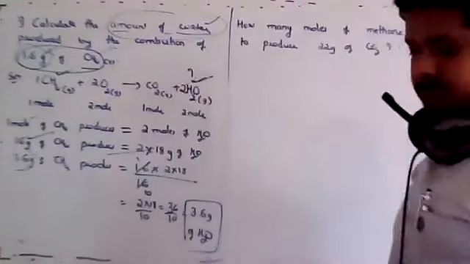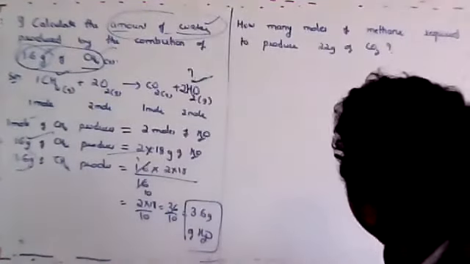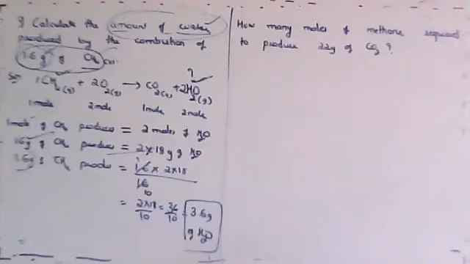How many moles of methane required to produce 22 grams of carbon dioxide? Dear students, I'll give 1 minute of time. Very quickly try to do it because there are only 2 minutes left.